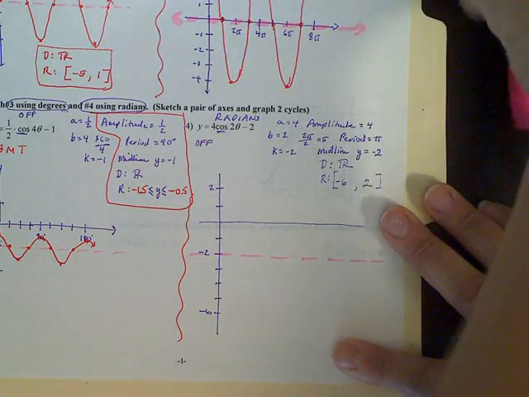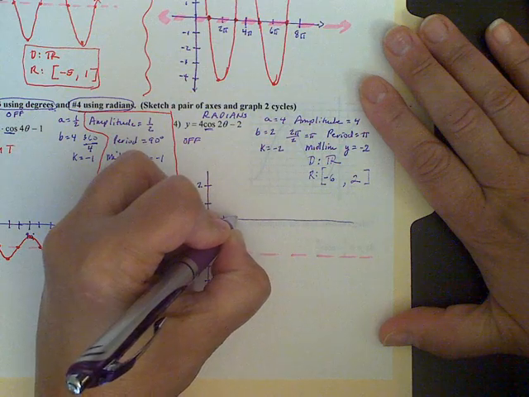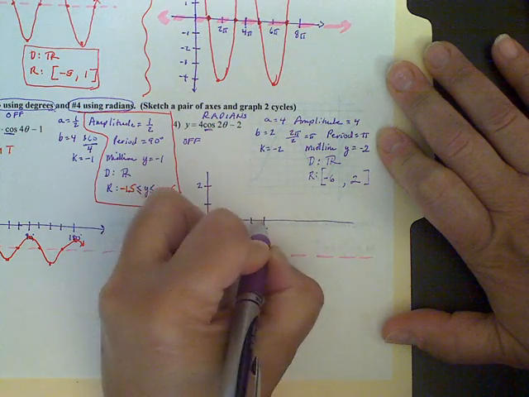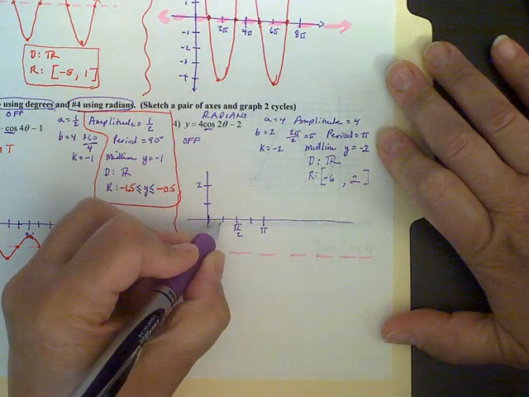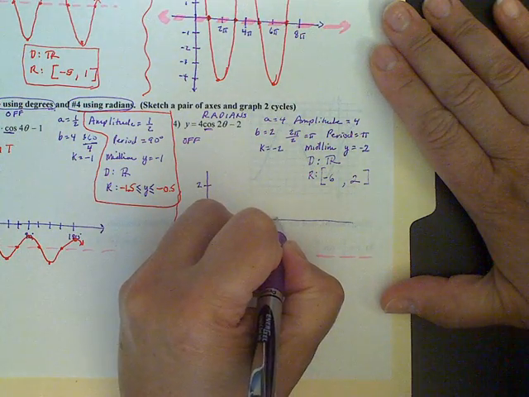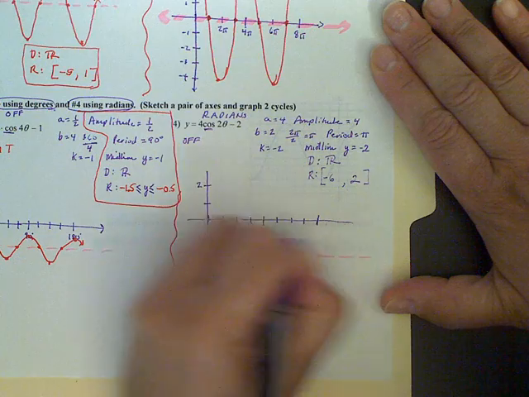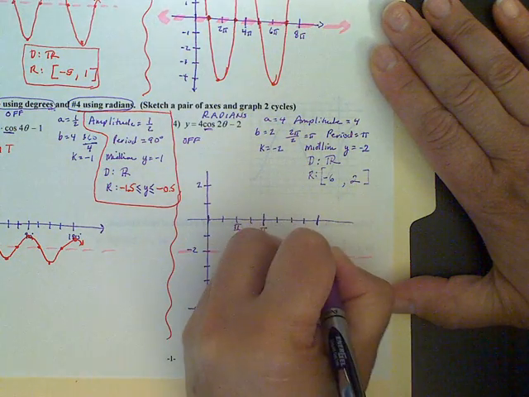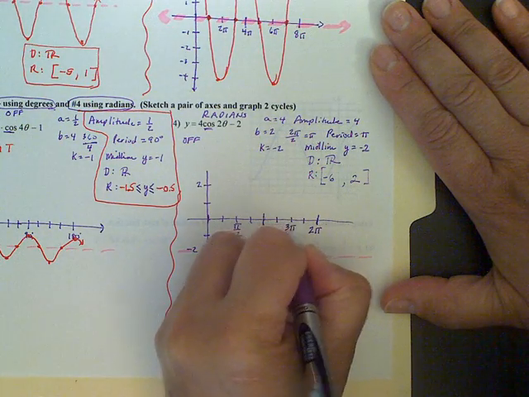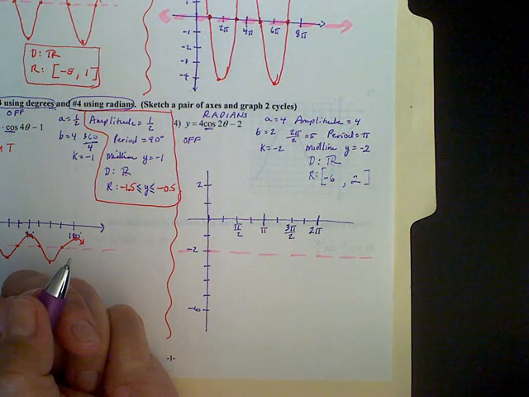And then let's draw in our 5-unit summary. So there's 1, 2, 3, 4, and 5. And we said the period is pi. So this is pi. Halfway would be pi over 2. If you want to write pi over 4 and 3 pi over 2, that's fine. And then we're going to go 1, 2, 3, 4. So that'd be 0, 1, 2, 3, and 4. And since this was pi, one more period would be 2 pi. And halfway in between would be 3 pi over 2. All right, now let's see if you can graph that. So go ahead and pause your video and graph it.